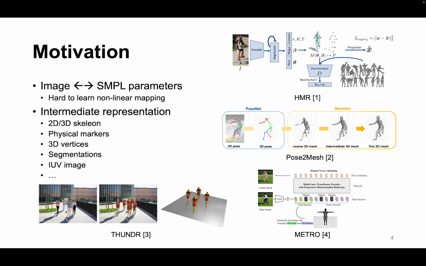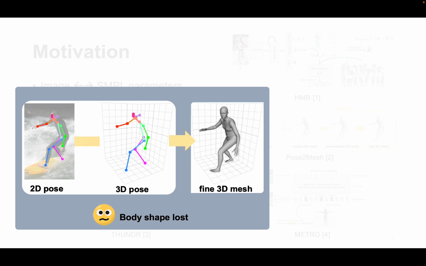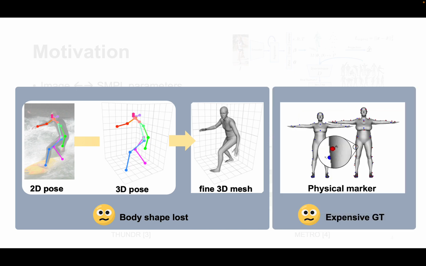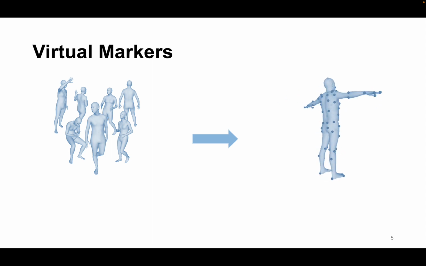have been proposed. However, accurate body shapes are difficult to be recovered from the oversimplified 3D skeletons. The physical markers can be interpreted as a simplified representation of body shape and pose. Although it is very accurate, it is expensive and very few datasets have labels for them, which limit their application to wild images without markers. We are inspired to think whether we can identify a set of landmarks on the mesh as virtual markers, for example elbow and wrist, that can be detected from wild images, and allow us to recover accurate body shapes.